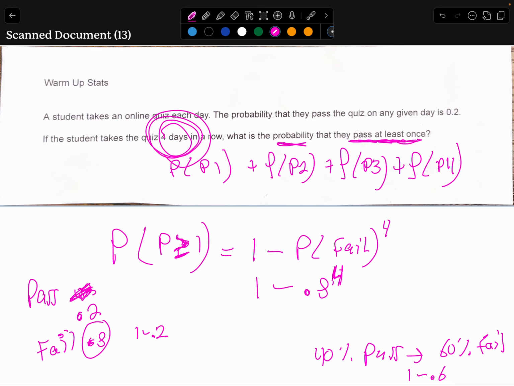Okay, so that's basically it, and you'd have to calculate whatever 0.8 to the power of 4 is, and do 1 take away that. So I'll do that for you right now. 1 minus 0.8 to the power of 4 is 0.59, about 0.59.